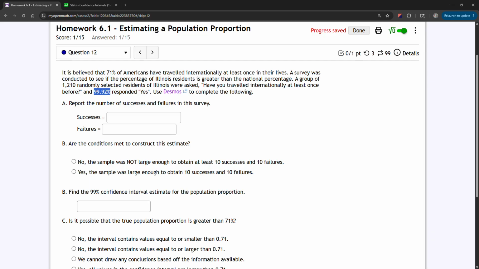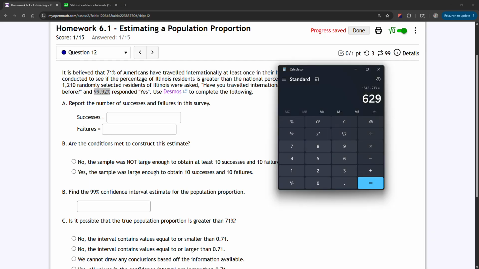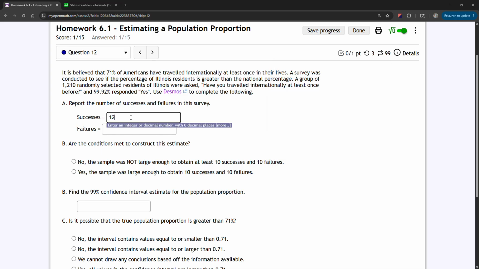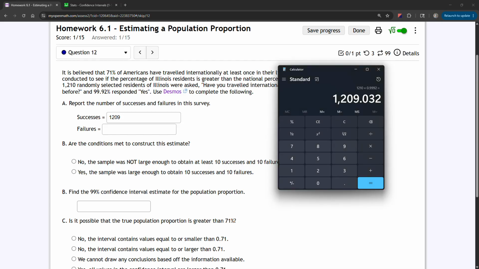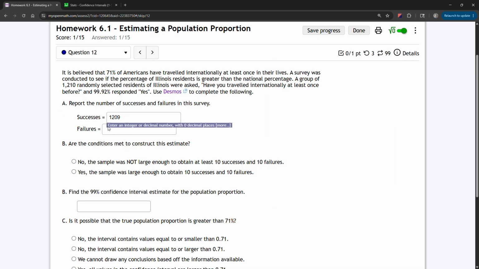That means we aren't given the number of successes directly, so we need to take that sample size of 1,210 times 0.9992 to get 1,209.032. We can't have a fraction of a person, so we'll round this to the nearest whole number, and we get 1,209. If we take our sample minus the number of successes, we have one person left over as a failure.